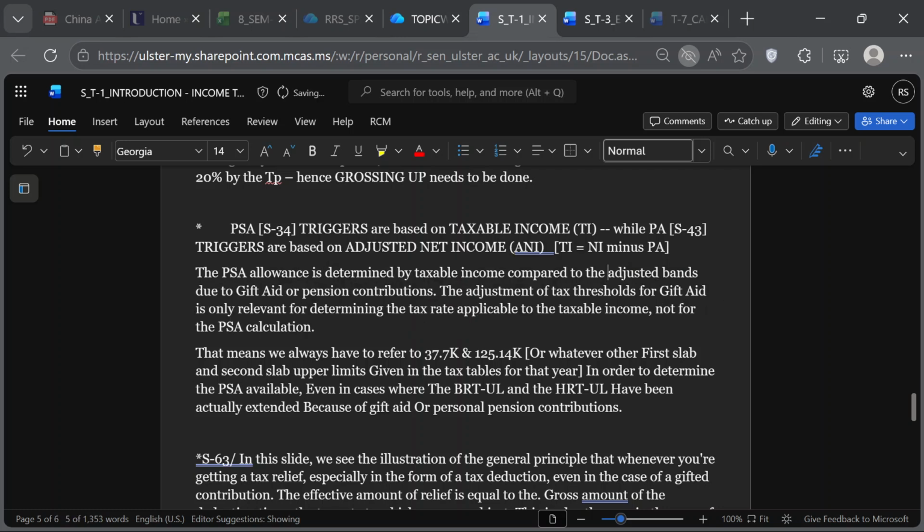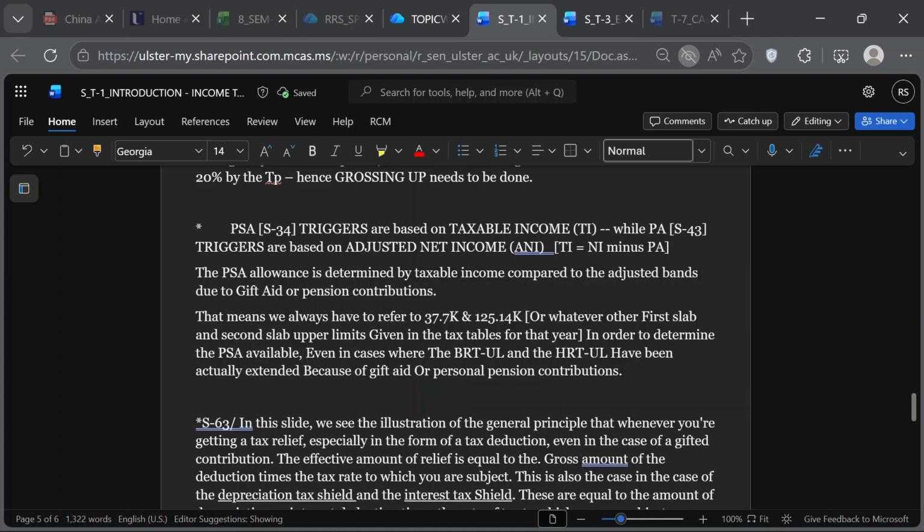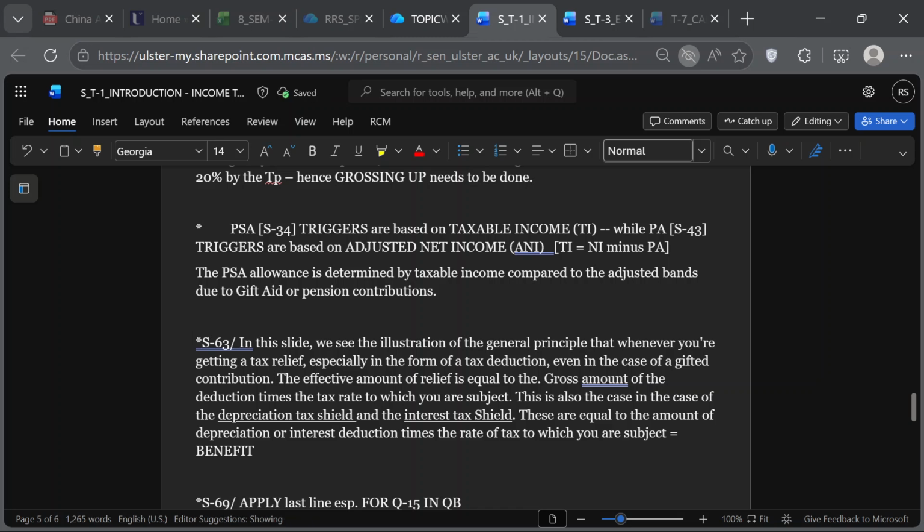Adjusted bands due to gift aid or pension adjustment. So determining the tax rate, we don't need to look at this. Taxes compared to the adjusted rate bands, or better to use the word extended, extended rate bands.